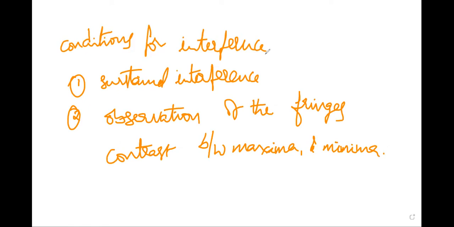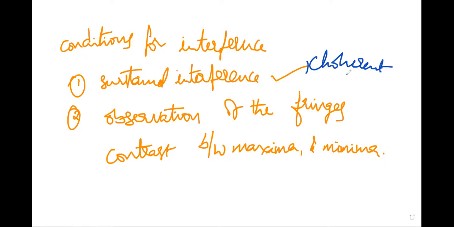The first one is conditions for sustained interference. The two sources should be coherent.